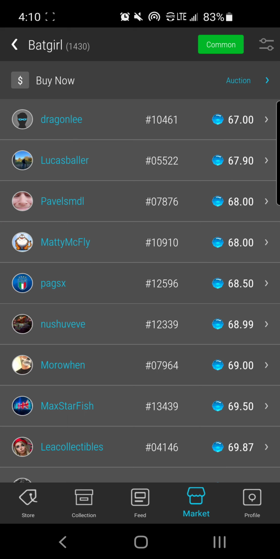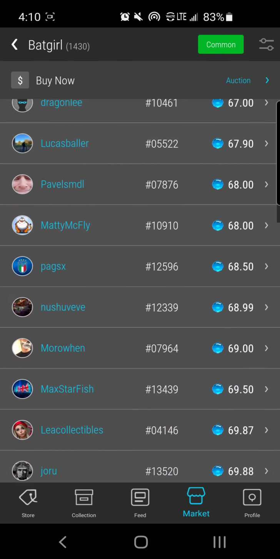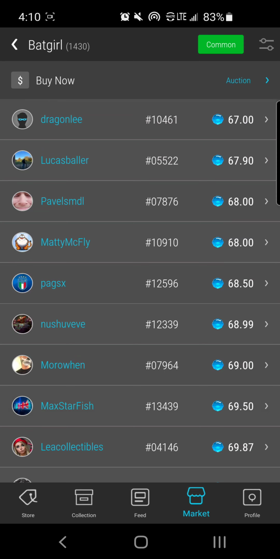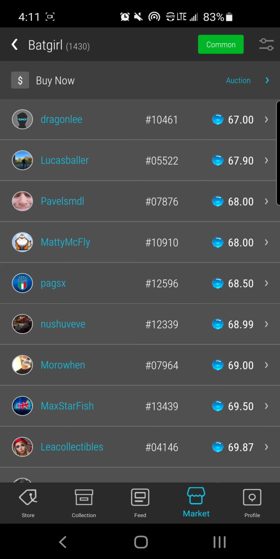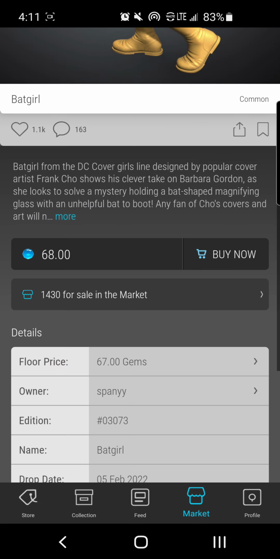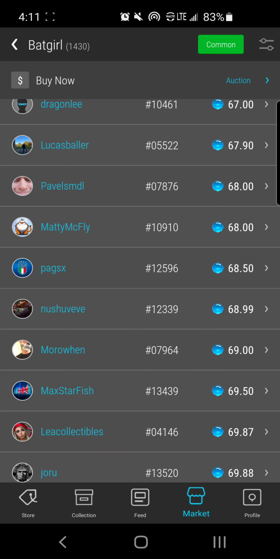As you know, these NFTs have dips. They have lows and they have dips. Whenever there's going to be a big release, people do gem squeezes, and you could pick these things up at a low price, even after they get to their all time high or their mid range prices. You still could pick them up. For example, let's say we want to stack up on this particular Batgirl. This week, you could pick her up right now for $67.